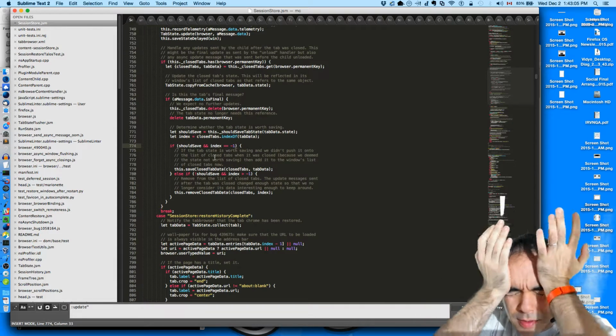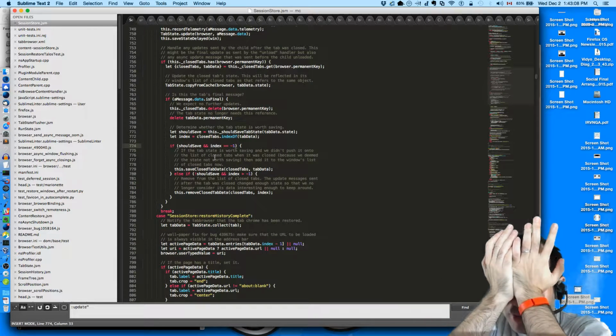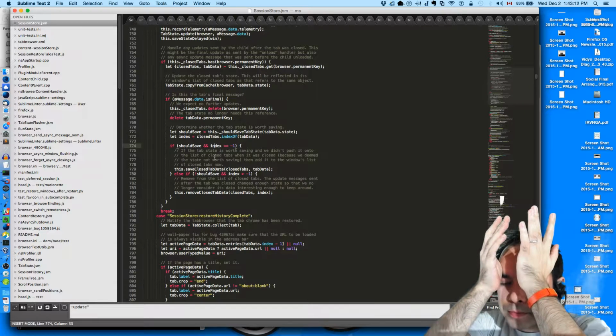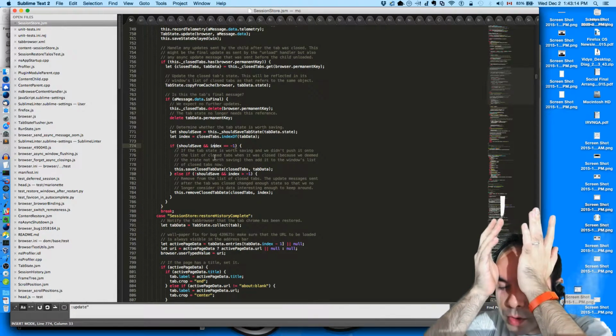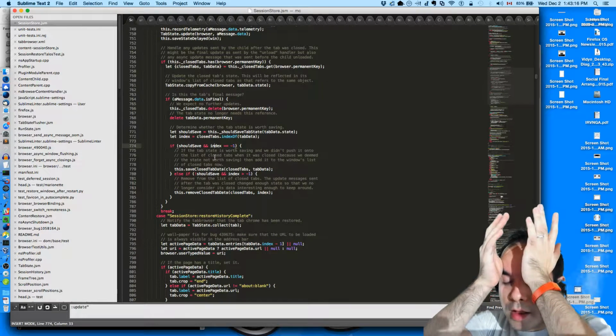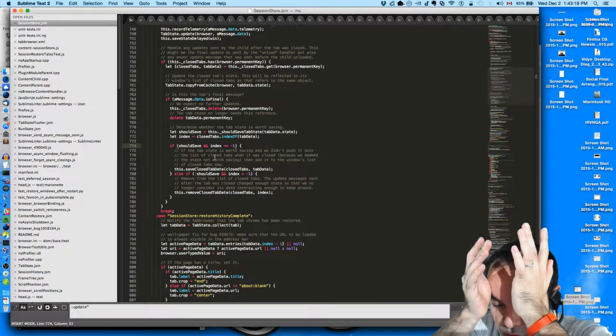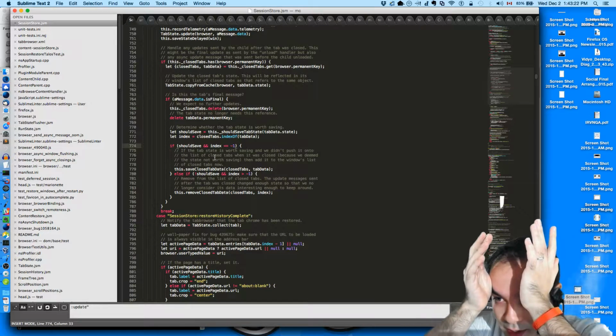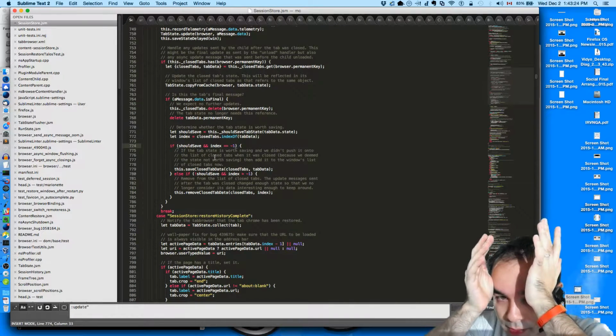So let me, what was my concern again? We close out a boring tab. It's not saved in the closed tabs array. We purge the session history, which destroys the closed tabs. And then the tab becomes interesting, but we want to make sure we don't save it.